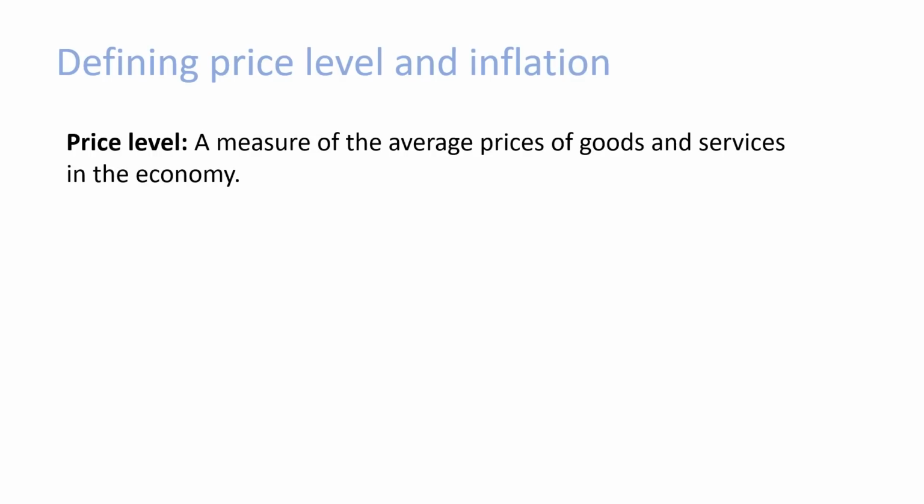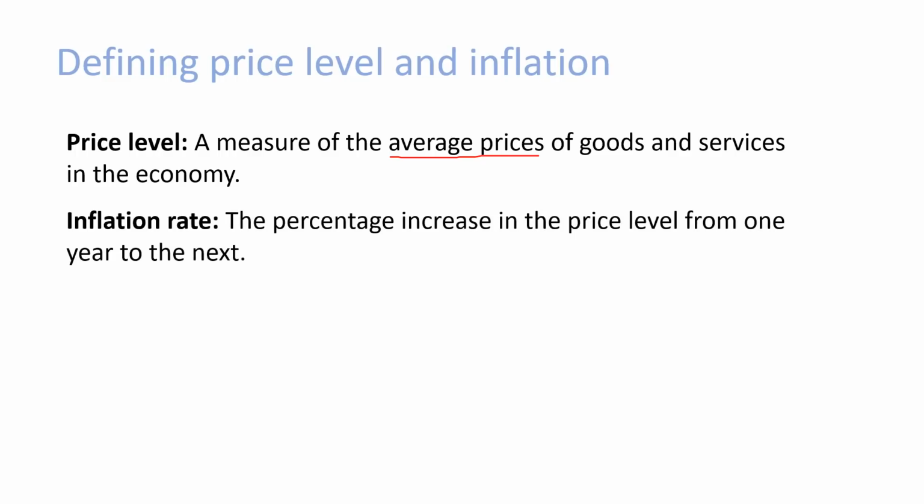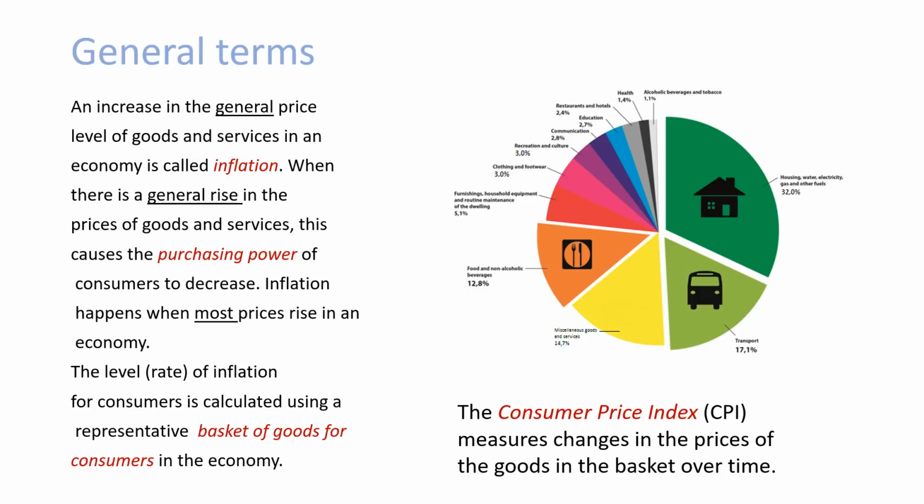Defining price level and inflation. Price level: a measure of the average prices of goods and services in the economy. Inflation rate: the percentage increase in the price level from one year to the next. In general terms, an increase in the general price level of goods and services in an economy is called inflation. When there is a general rise in the price of goods and services, this causes the purchasing power of consumers to decrease. Inflation happens when most prices rise in an economy.